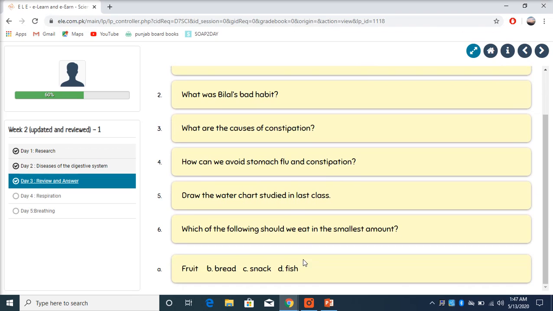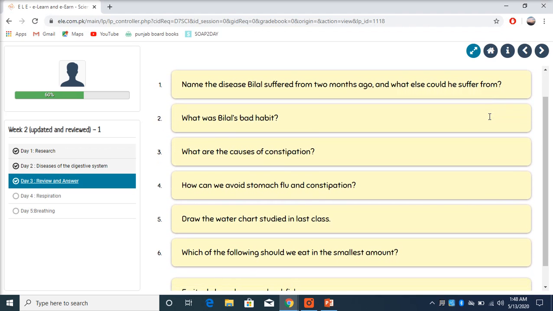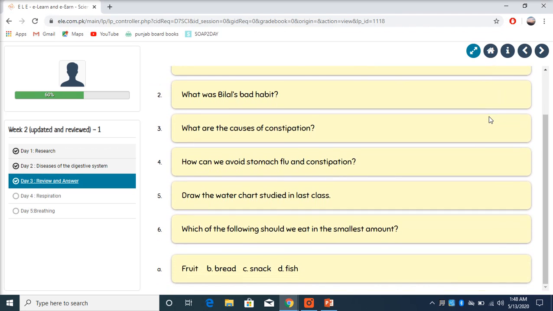Here are 7 questions which we have to answer. Bring out your copy and answer them one by one. Question 1. Name the disease Bilal suffered from 2 months ago, and what other diseases could he suffer from? Then we have some more questions related to this.